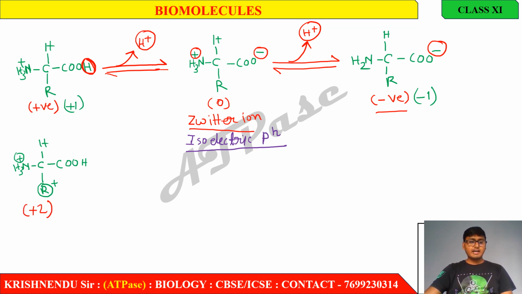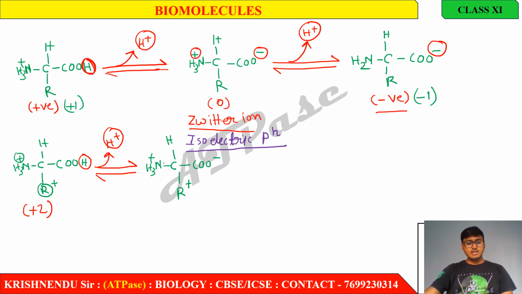Okay. From here, at first this hydrogen, I mean this proton, is removed from this amino acid. Here COO minus, here NH3 plus, here R plus.